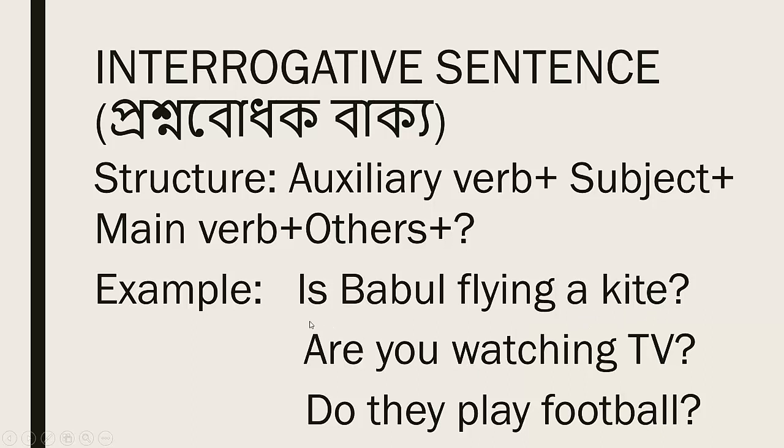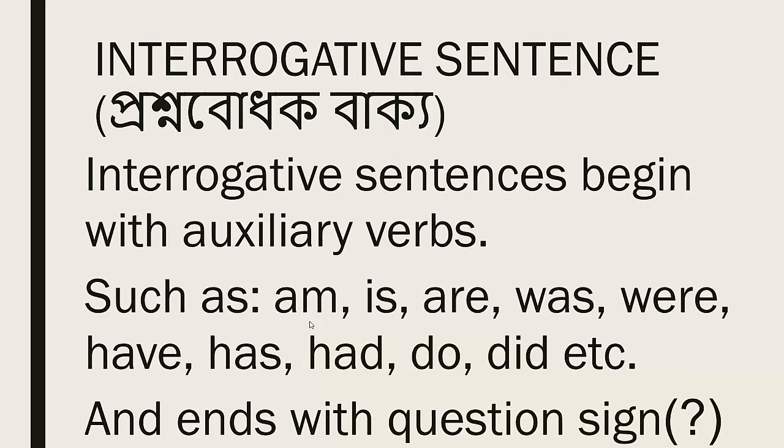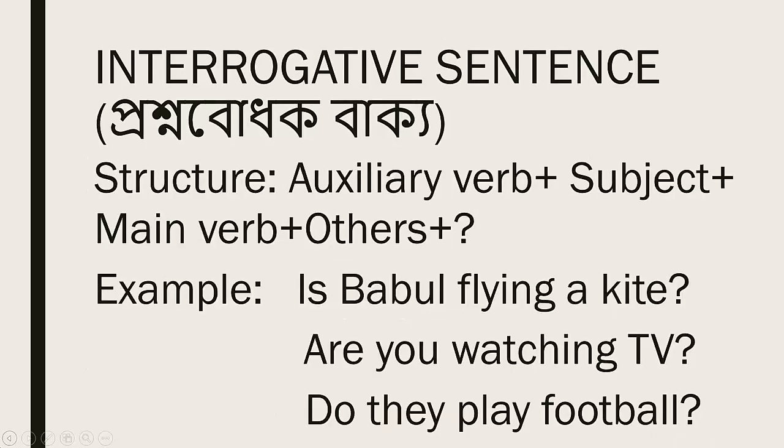Here, students, one thing is most important. When we make a question with the auxiliary verb am, is, are, was, were, have, has, had, do, did, etc., that time we give the answer through yes or no. When I ask, is Babul flying a kite?